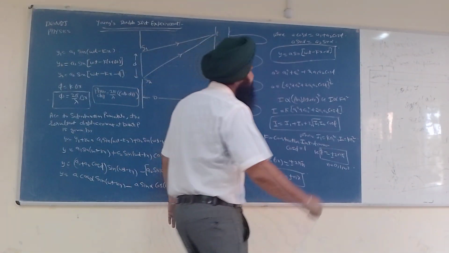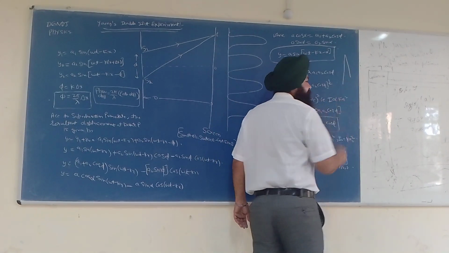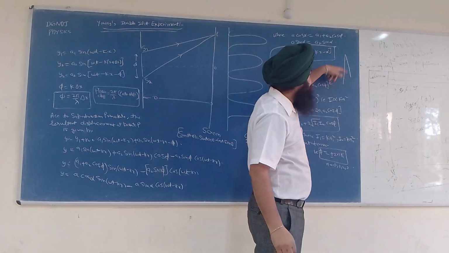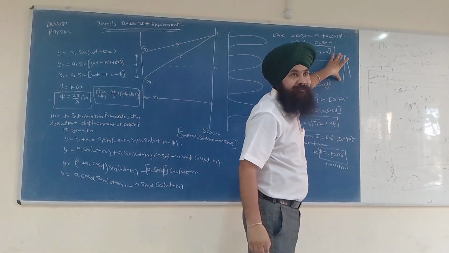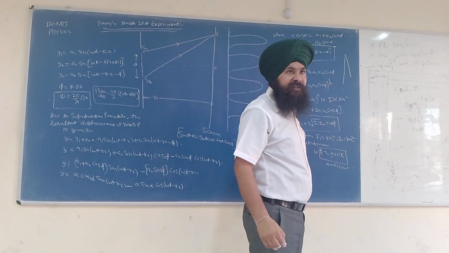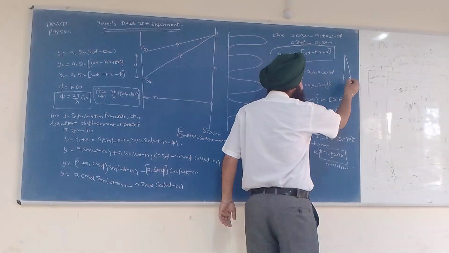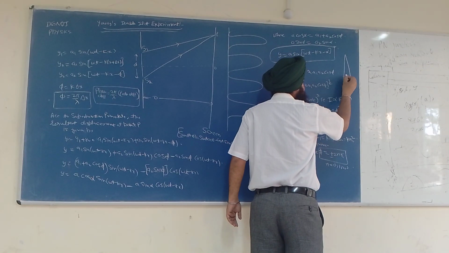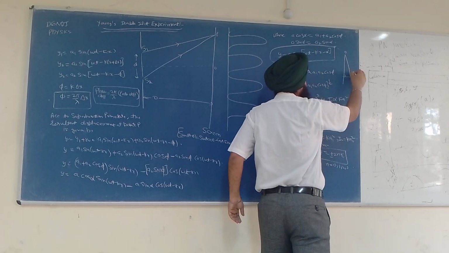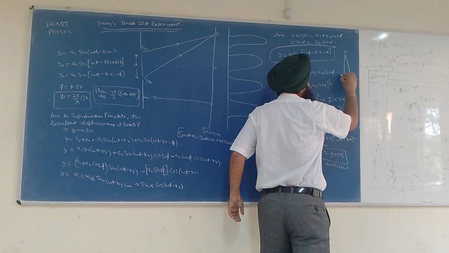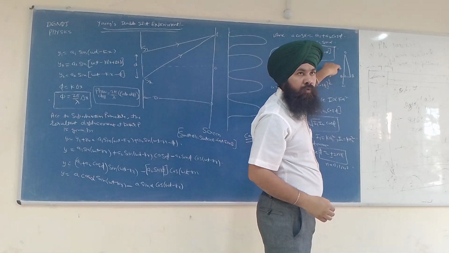Now I'll give you a simple example. Let us say this is one wave, this is another wave. Which light has traveled a larger distance? Obviously, this light. So what is the path difference? For calculating the path difference, we can draw a perpendicular, up to this point, OA, B, C. OA is equal to OB.